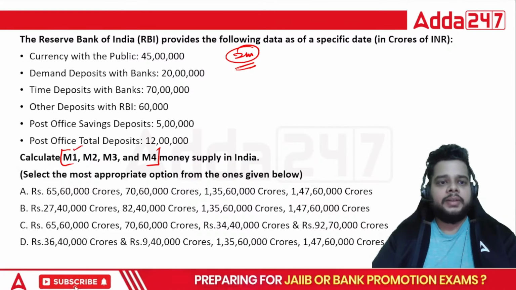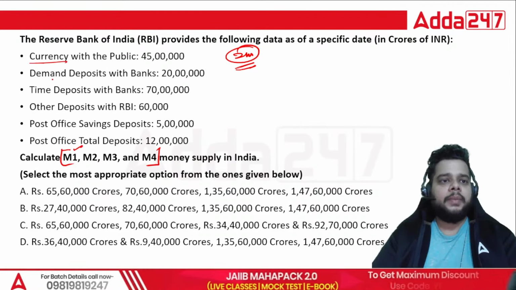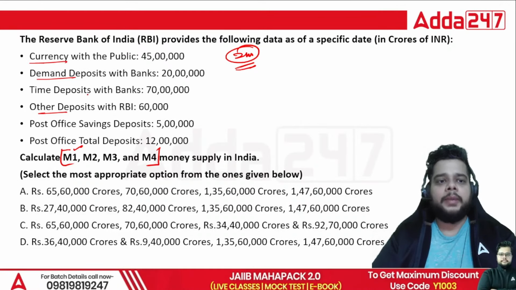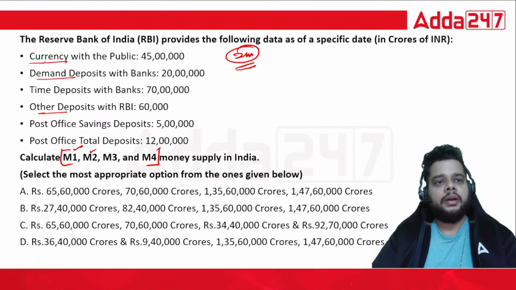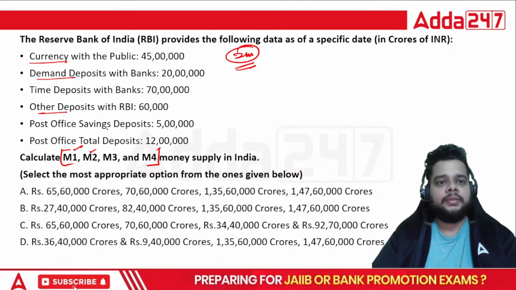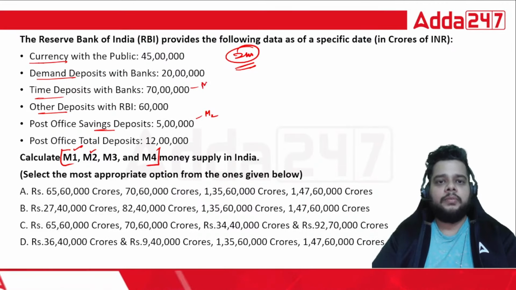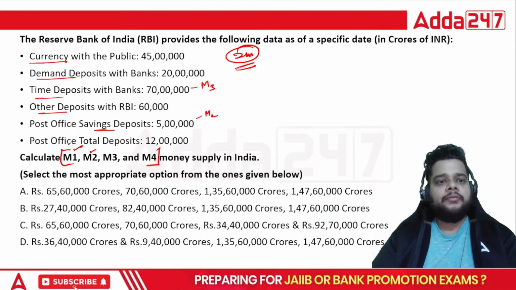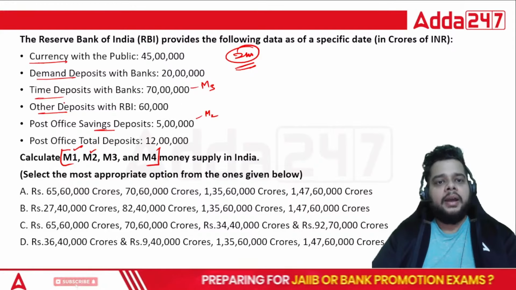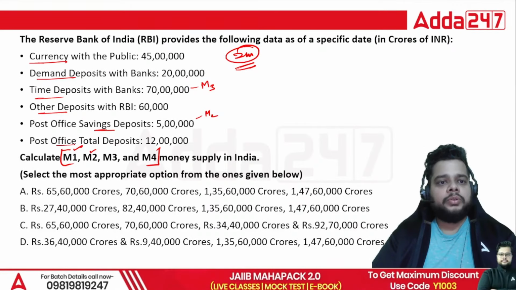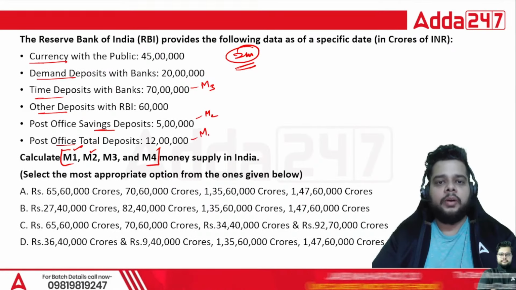So M1, we have just seen the formula. It is currency with public plus demand deposit plus other deposit with RBI. M2 is what? In M1, you have to add post office saving deposits. So this will be the component of M2. M3 is what? In M1, you have to add the time deposit. So this will be the component of M3. M4, you have to add in M3 your post office total deposit. So this will be the component of M4.